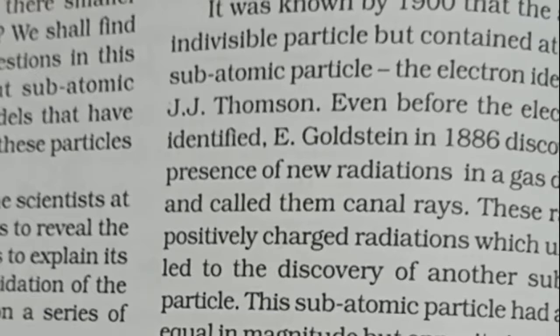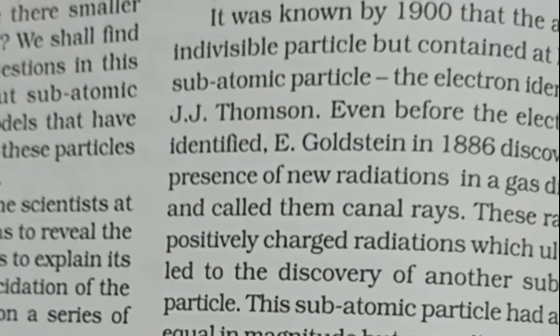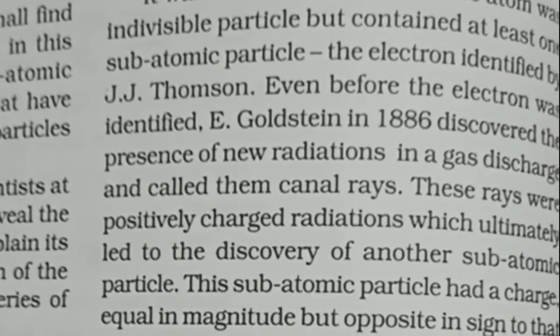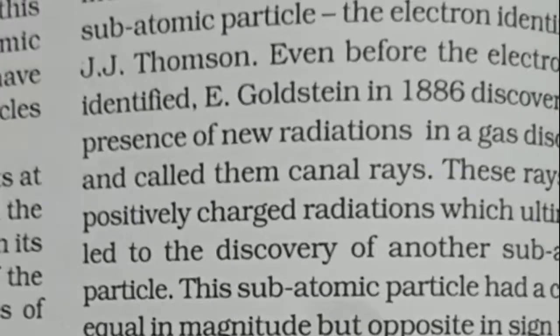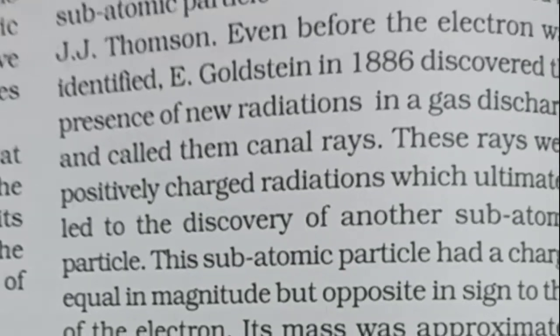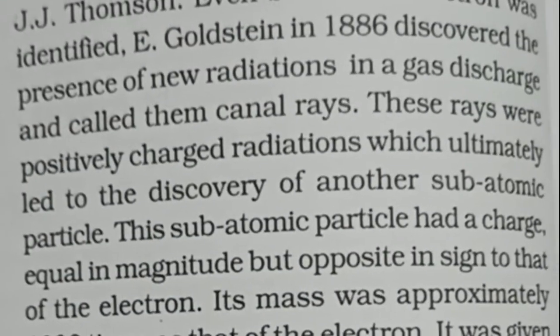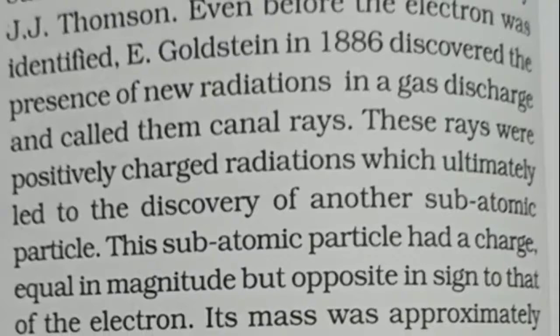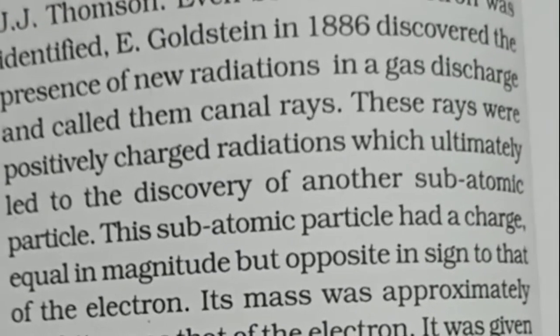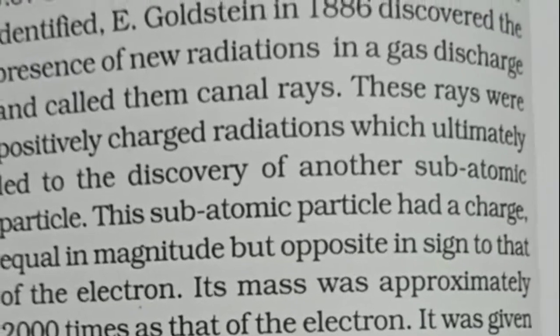You can say the proton's relative mass is 1u, and that of the electron is 1 by 1840 times. Here it is given as approximately 2000 times, but later on we will study that it has been found out to be 1840. And then the relative mass of the neutron is 1u.